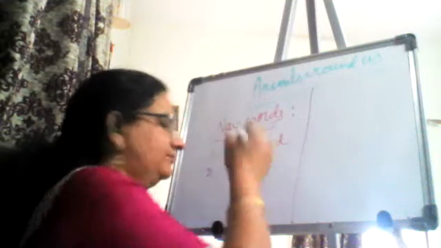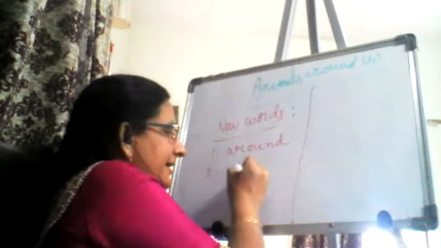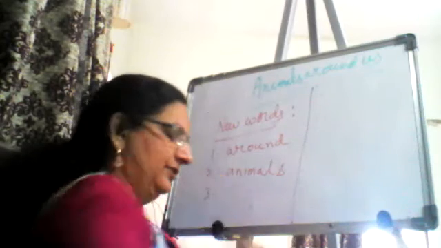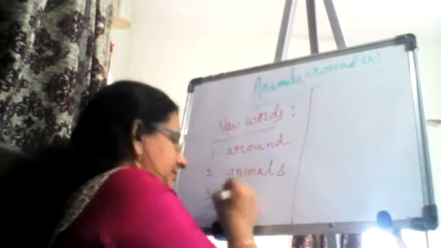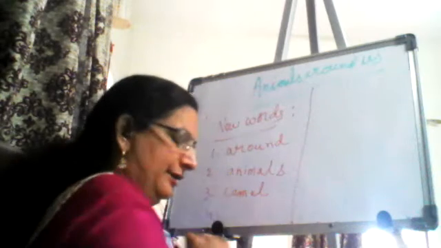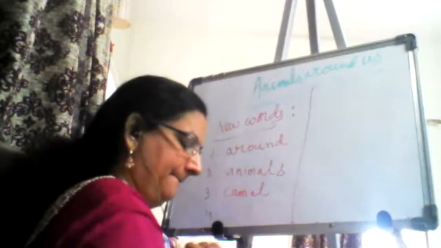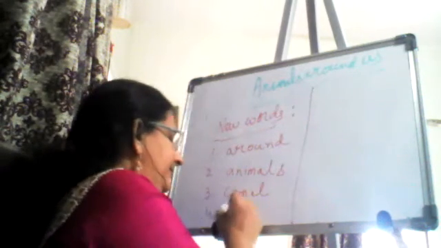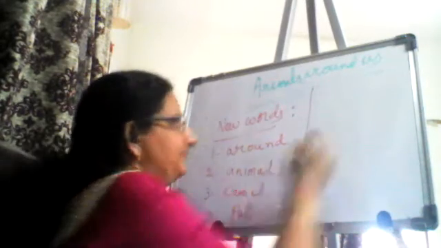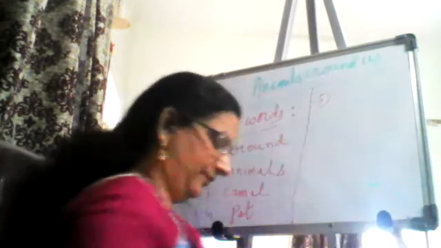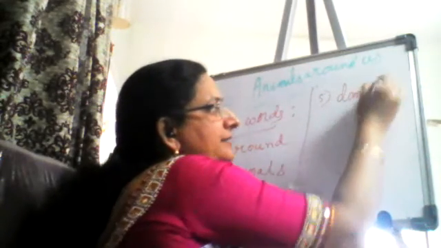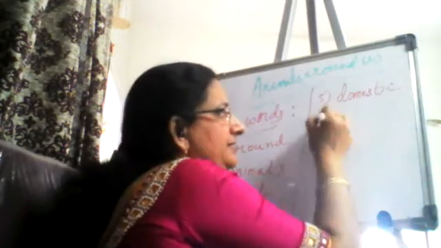Next. ANIMALS, animals. CAMEL, camel. PET, pet. DOMESTIC, domestic.